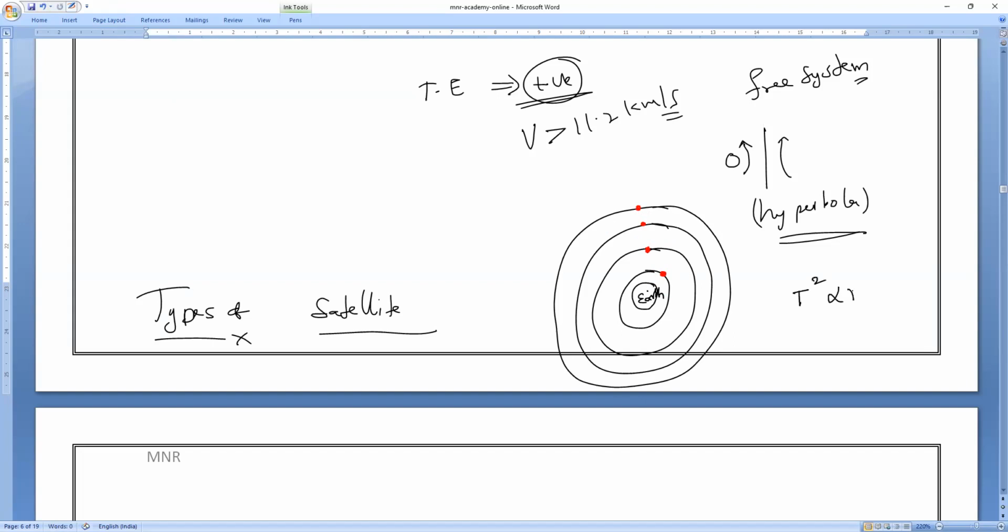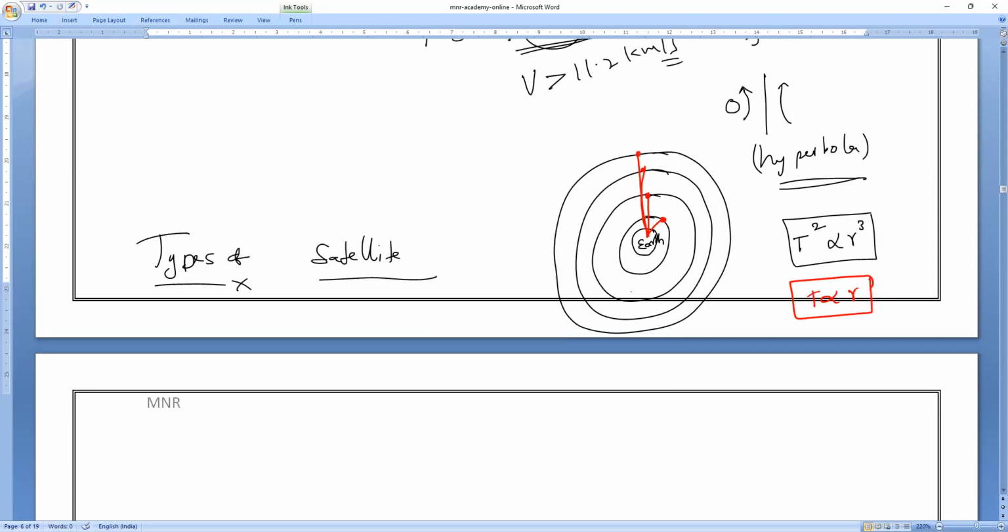The square of the time period is directly proportional to the cube of the distance between the satellite and the Earth, or the planet and the sun, like we studied. So if the satellite is moving far away from the Earth, then the time period also increases. The time period is directly proportional to R. As the distance between the two objects keeps increasing, the time taken to revolve around the Earth also increases.